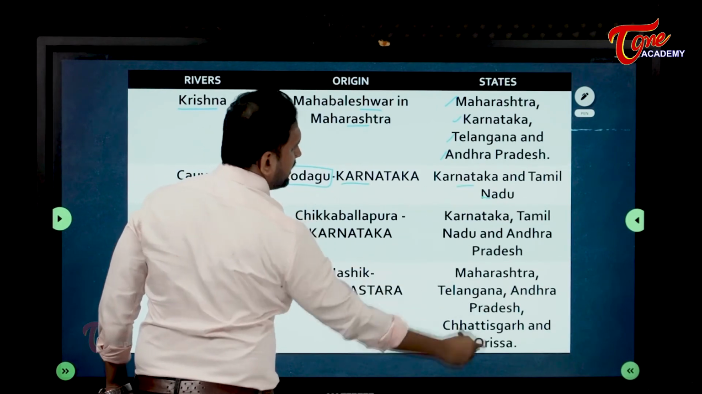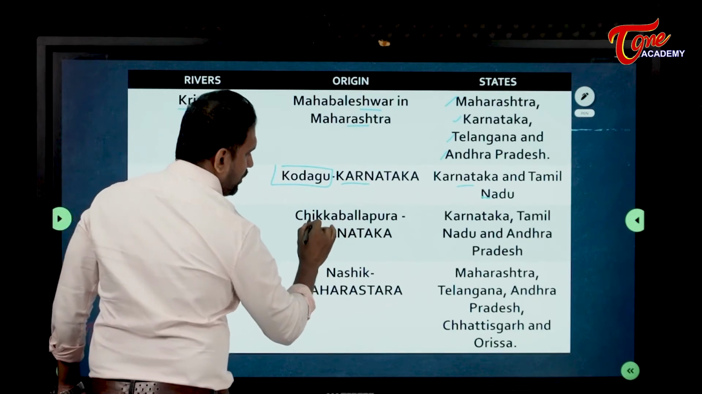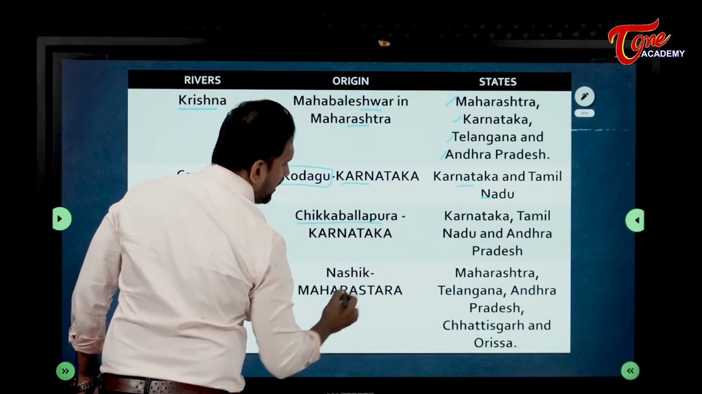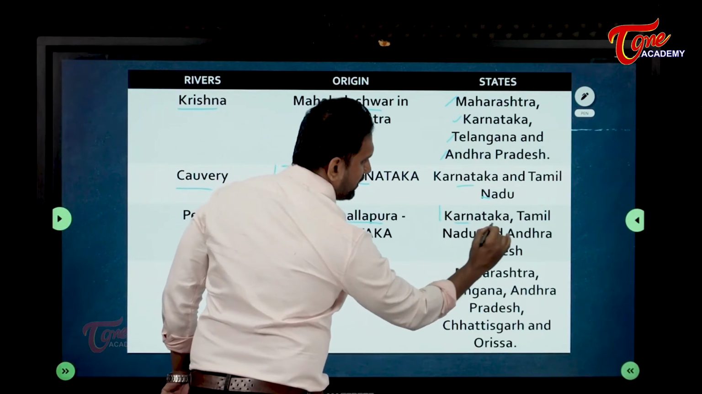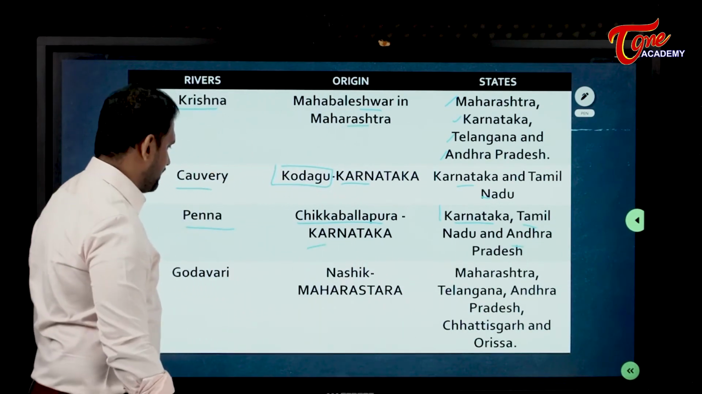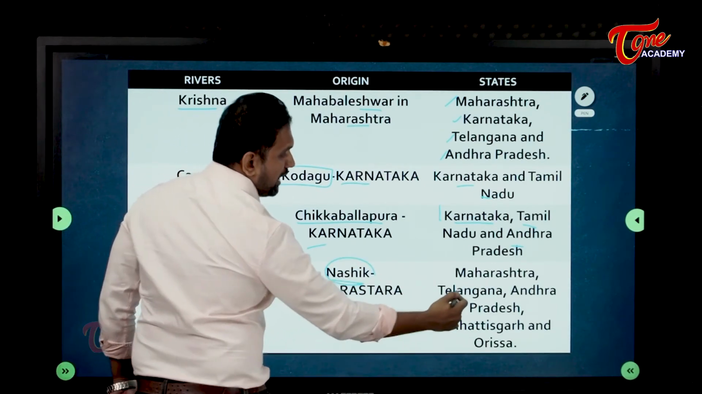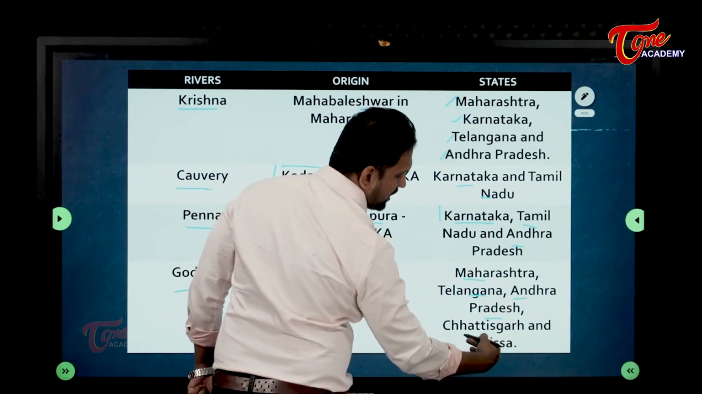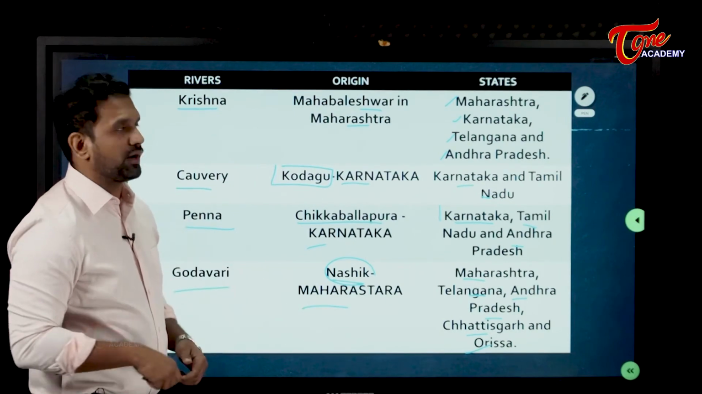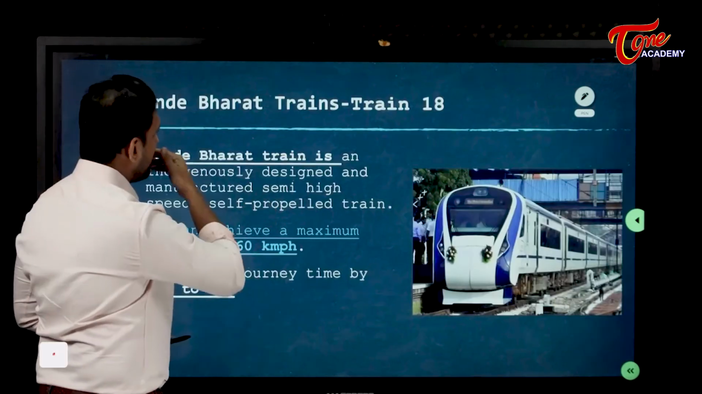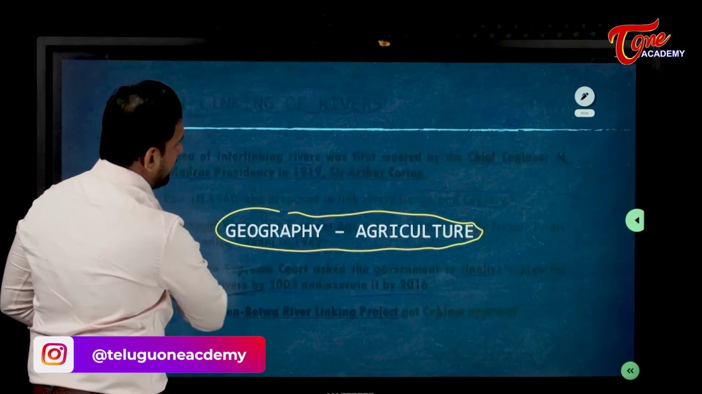And Karnataka and Tamil Nadu will only get the benefit of Kaveri. Then Penna, it originates at Chikkaballapura, again in Karnataka. The waters of this will be received by Karnataka, Tamil Nadu and Andhra Pradesh. Then Godavari originates at Nasik in Maharashtra. So Maharashtra, Telangana, Andhra Pradesh, Chhattisgarh and Orissa will also get the benefit of the Godavari waters. Fine. So geography related we are having this much.